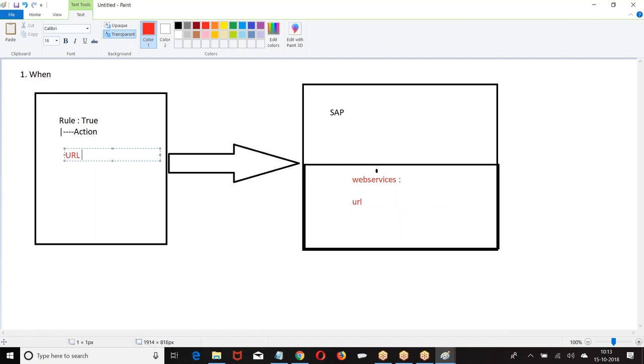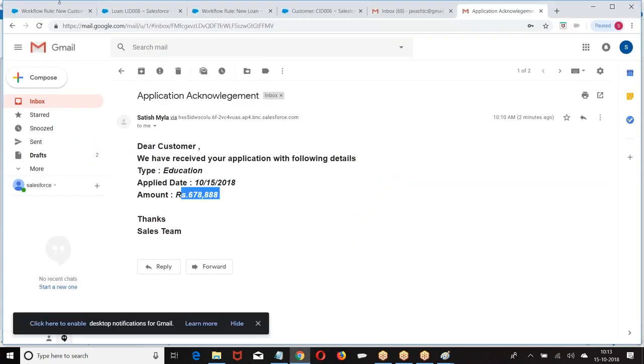Are we doing anything in the Salesforce? In the Salesforce, we are not doing anything. We are just copying the URL. Who is going to define this web service? Whichever third party system we want to connect. Okay, the third party system will write this URL. Now let us take an example. I'll show you an example of this action.